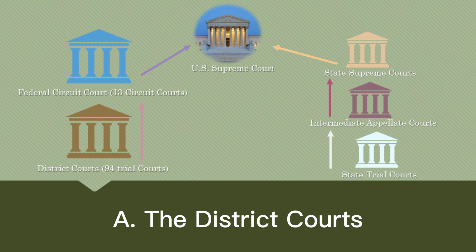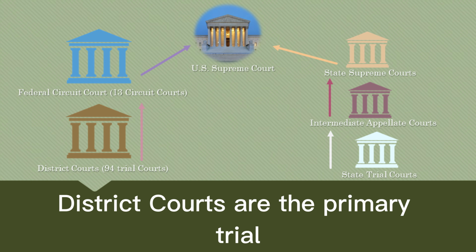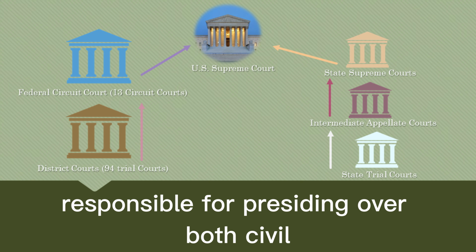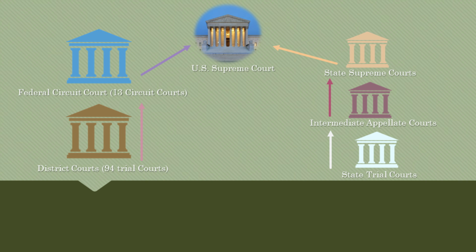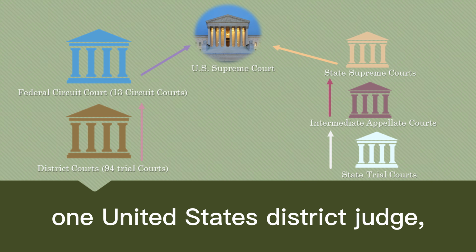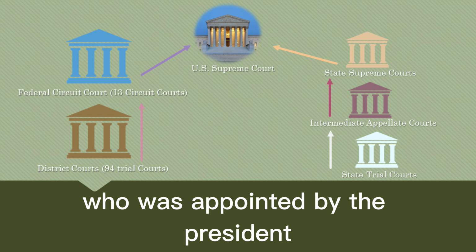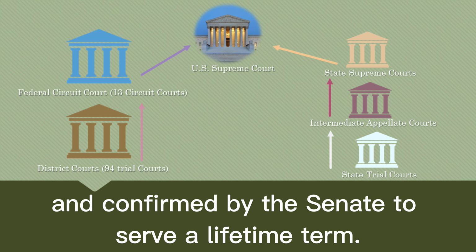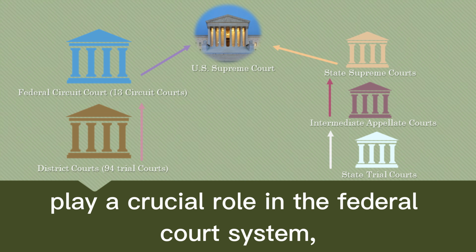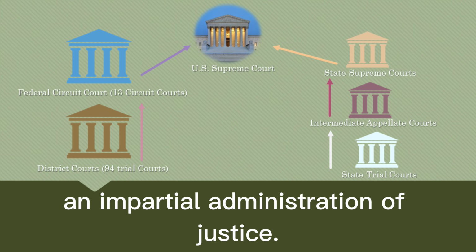3. The district courts. District courts are the primary trial courts within the federal court system, responsible for presiding over both civil and criminal trials. Each district is guaranteed at least one United States district judge, who is appointed by the President and confirmed by the Senate to serve a lifetime term. These judges play a crucial role in the federal court system, ensuring the fair and impartial administration of justice.